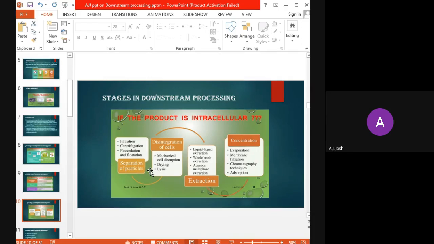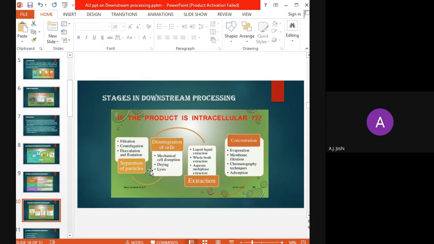So in case of intracellular product, the separation of particles can be carried out by, again, filtration, centrifugation, flocculation, and flotation. These are the common steps that are usually carried out for the separation of particles. Then later on, the particles are taken up and the disintegration of the cells is carried out.